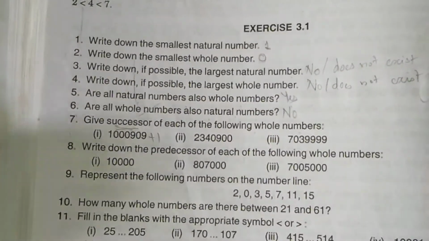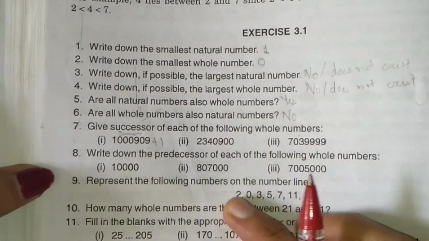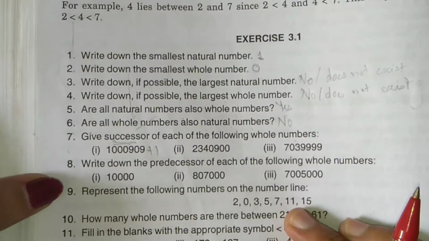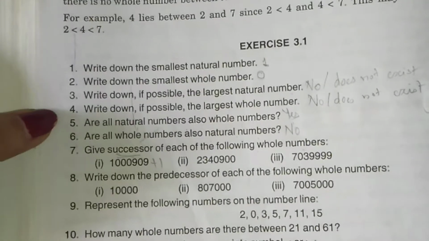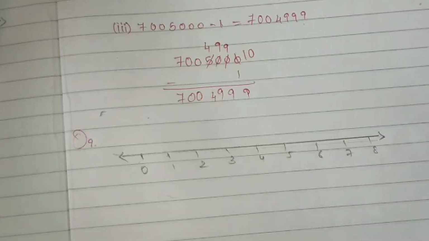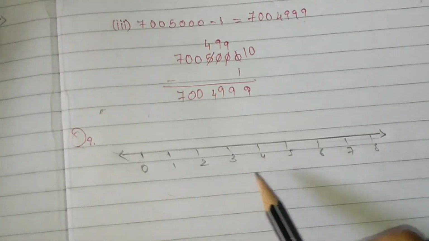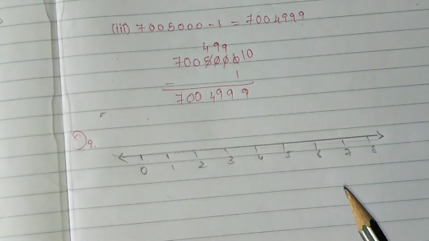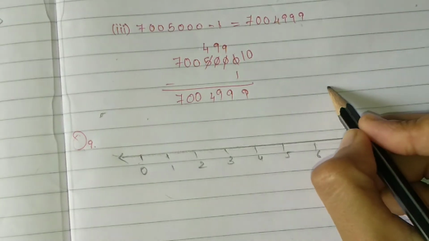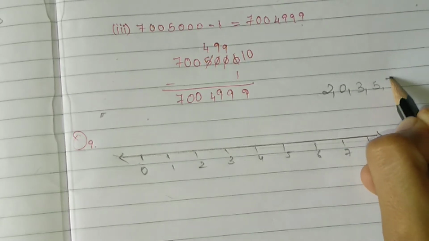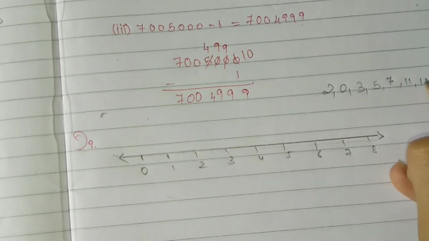Now we'll see question number 9. Represent the following numbers on the number line. Now we know how to draw the number line. I have drawn here a number line of 0, 1, 2, 3, 4, 5, 6, 7 till 8 that I had written. Now which numbers do we have to represent here? 2, 0, 3, 5, 7, 11 and 15.